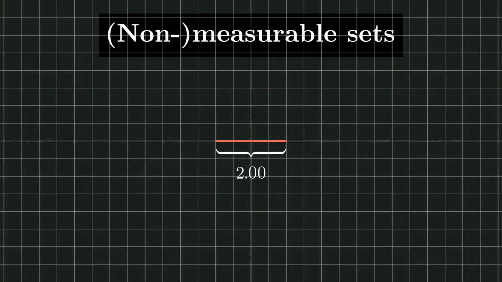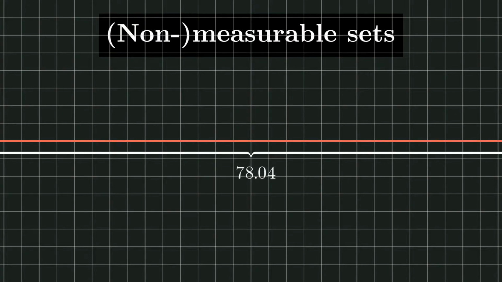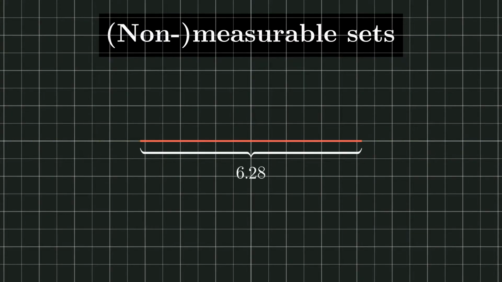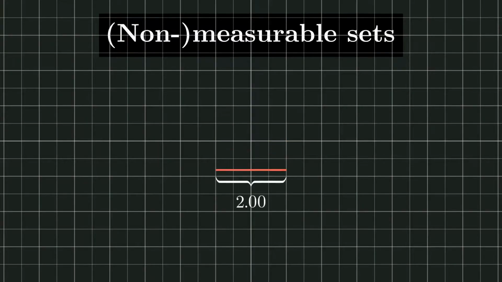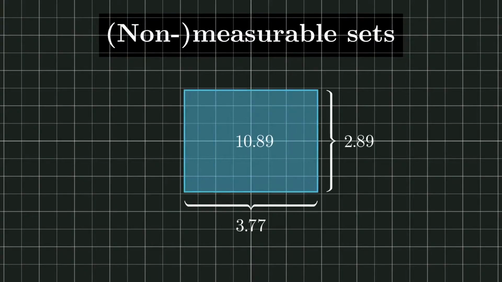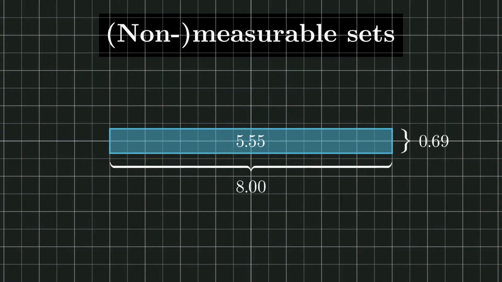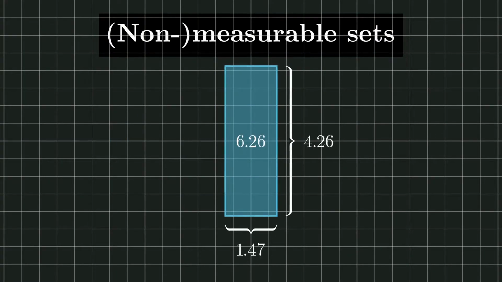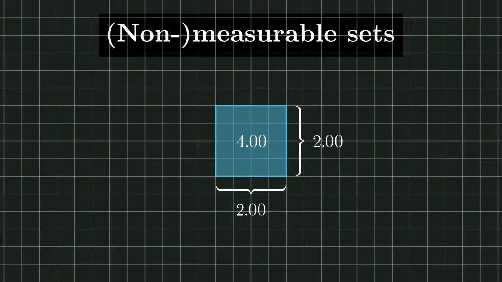When we talk about size, we have an intuitive idea of what it means. The interval from -1 to 1 has length 2, and we know it for every interval. Similarly, we can expand that notion to two dimensions. Rectangle sizes are the length of the rectangle multiplied by the width. Of course, this notion can be generalized to any higher dimension if you'd like.